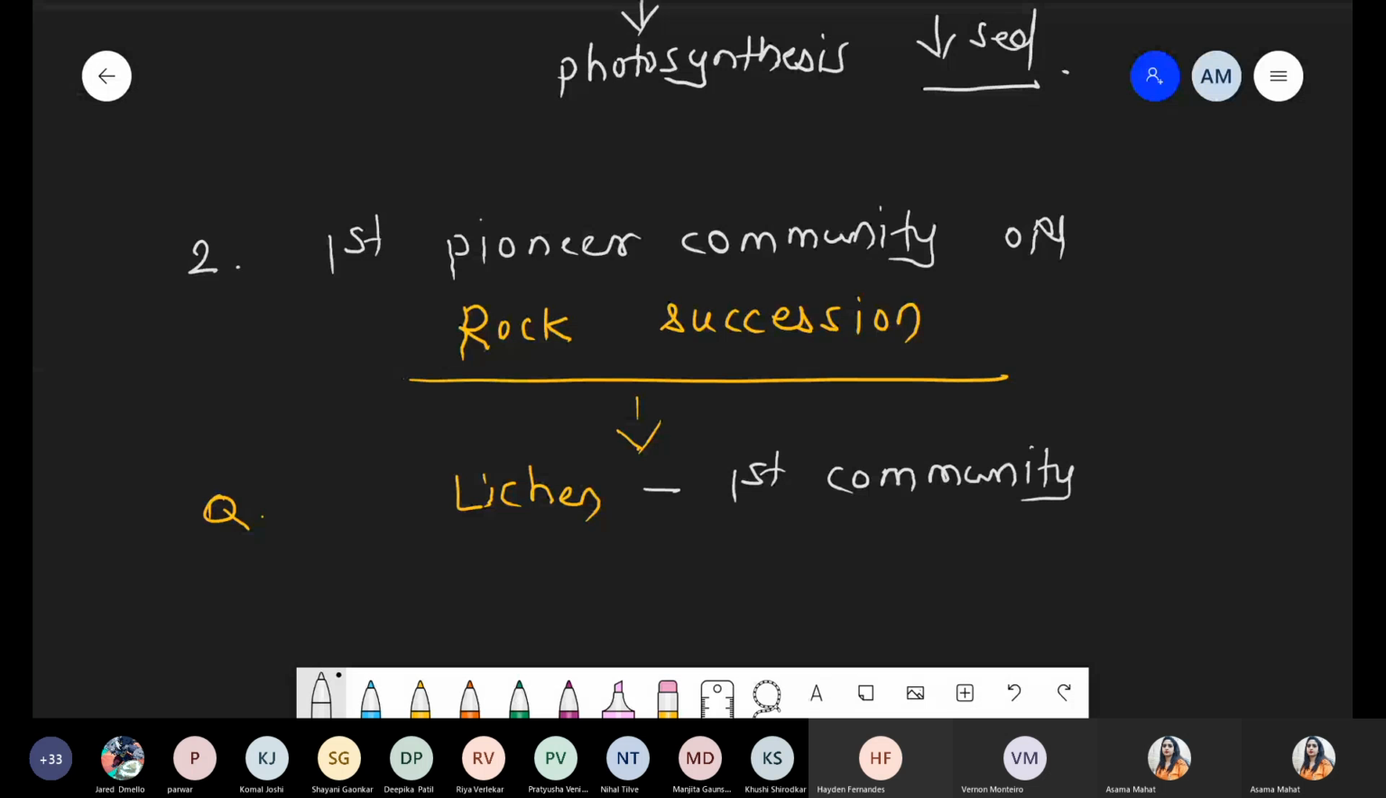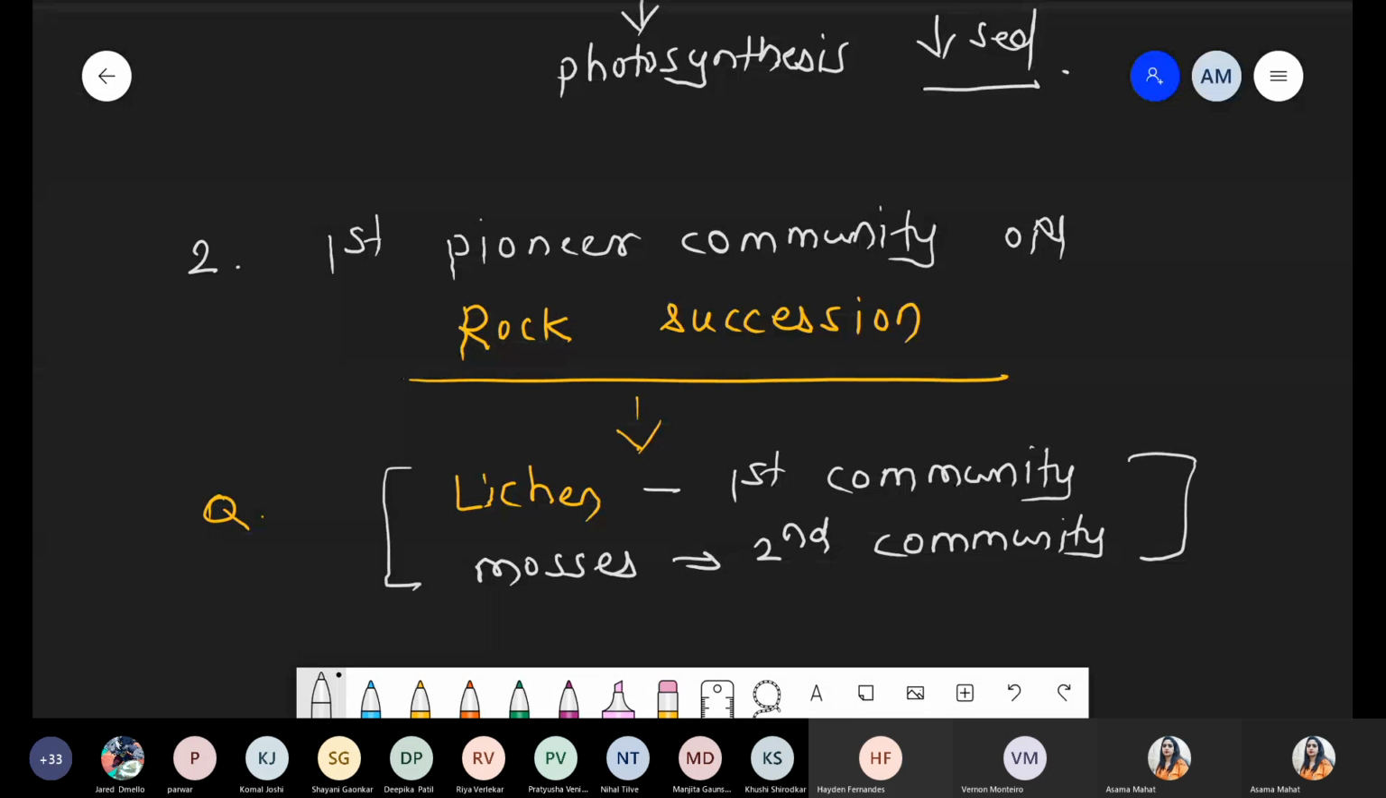And if you want, you can write down one point here: mosses are basically the second community, because after the death of lichen, there are favorable conditions for the growth of mosses. This part we will discuss in bryophyta. This is one extra point with respect to mosses, but we have to focus on lichen, because lichen is the first community. That's why we can say these are the pioneer community.